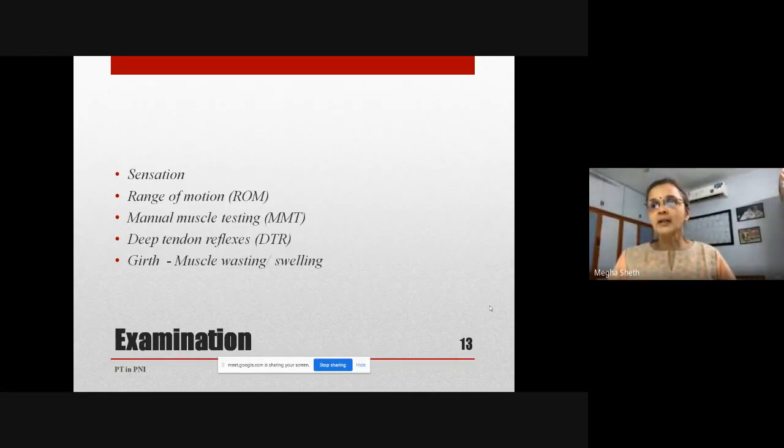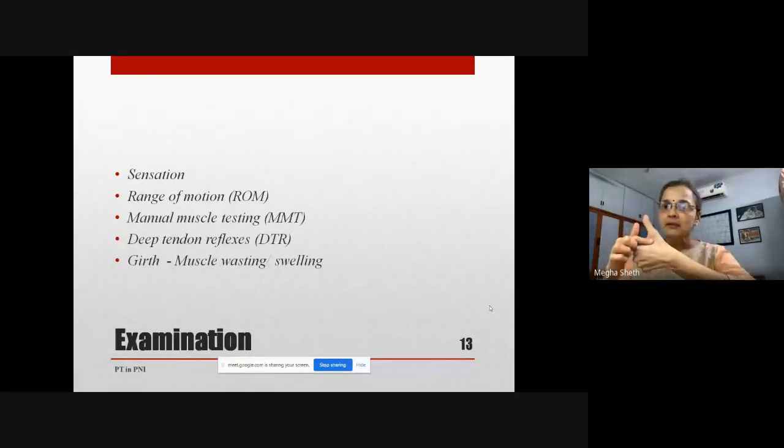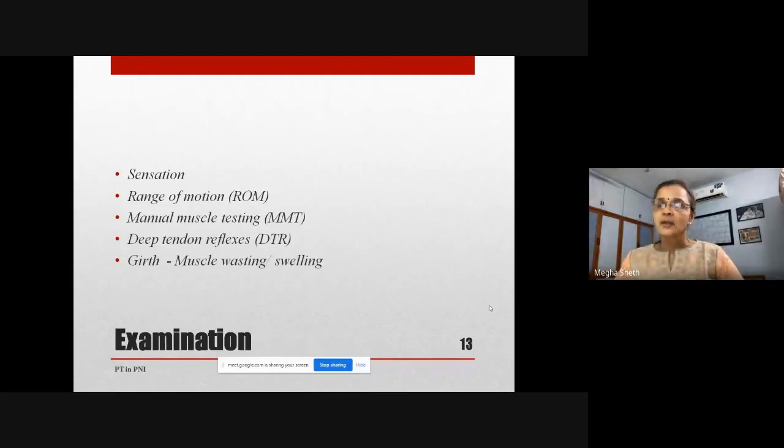So the whole area is not affected, and you need to know the autonomous zones of the nerve supply. So if you had the radial nerve injury, you probably want to test the sensations in the snuff box. So you need to know these autonomous zones of the various nerves and test the sensations mainly over there.